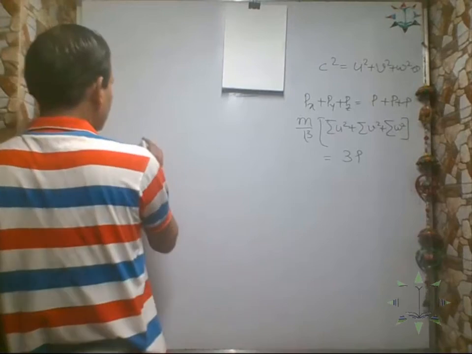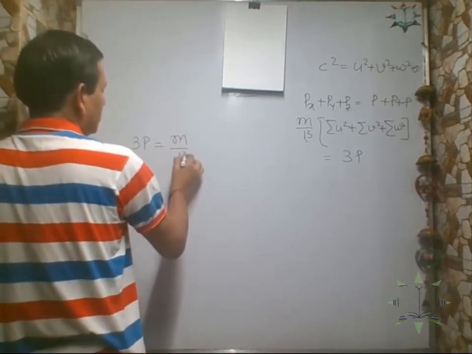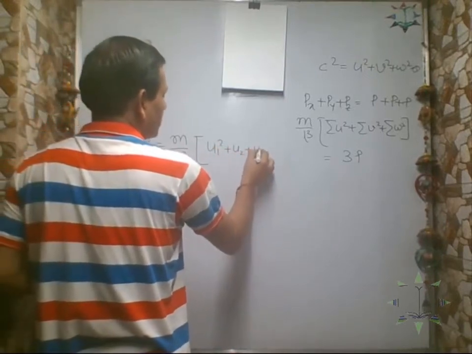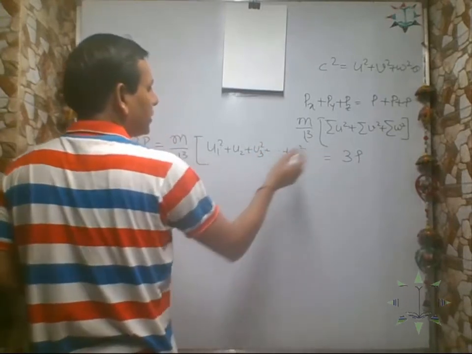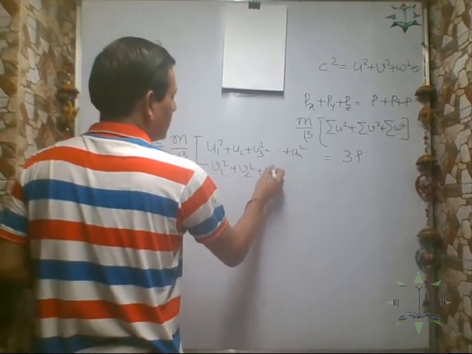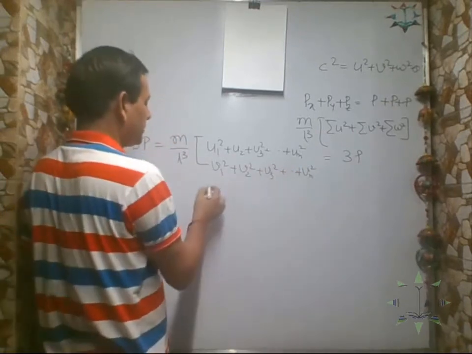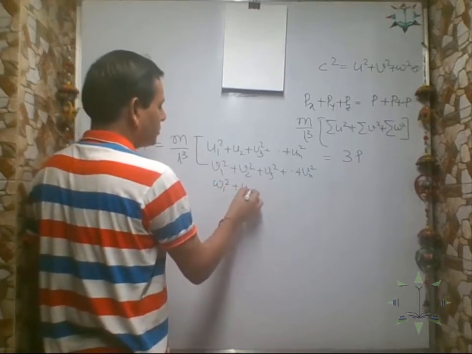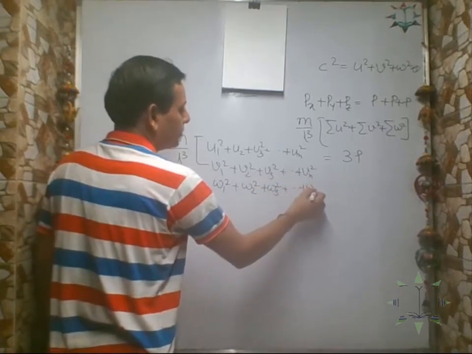Now we are interested in deriving the pressure. So it is m by L cube. U square means U1 square plus U2 square plus U3 square, and there are n number of molecules. Similarly, V square is V1 square plus V2 square plus V3 square up to the nth molecule's velocity along the y-axis. The summation of W square means W1 square, W2 square, W3 square up to Wn square.